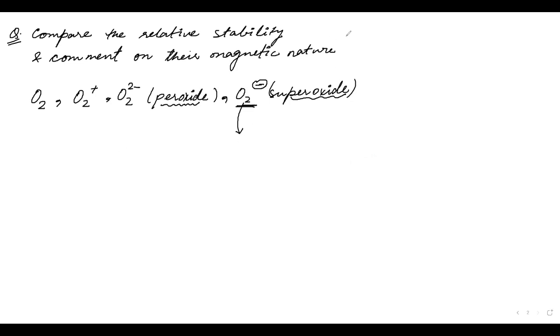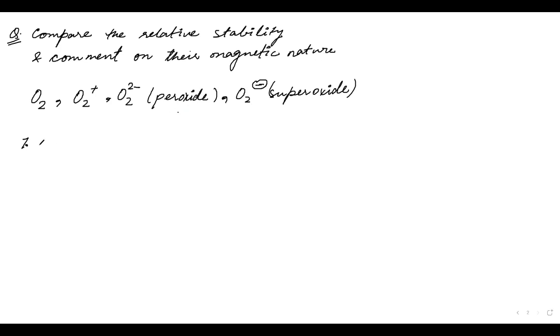Okay, what to do here is, as simple for O2 is dioxide, na? Now, let me tell the steps here.